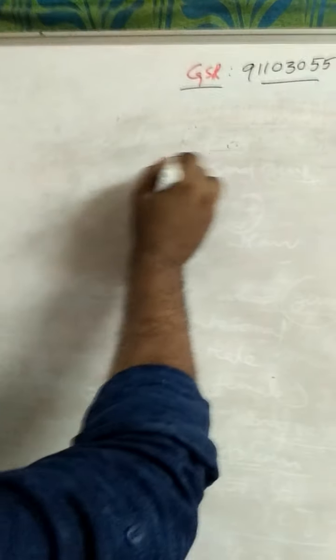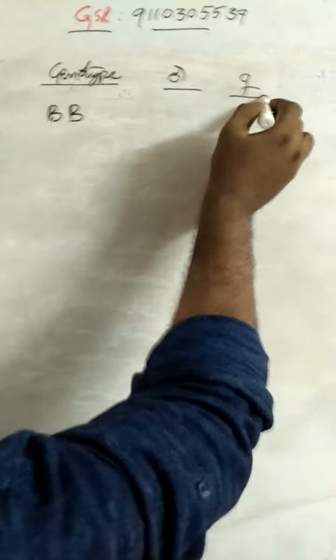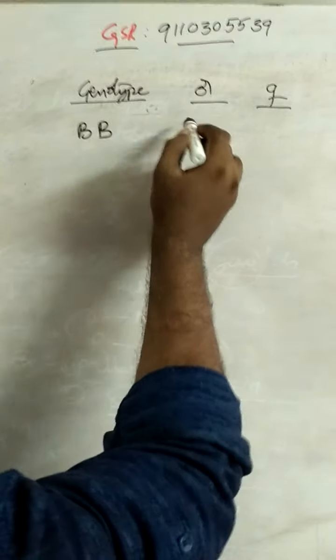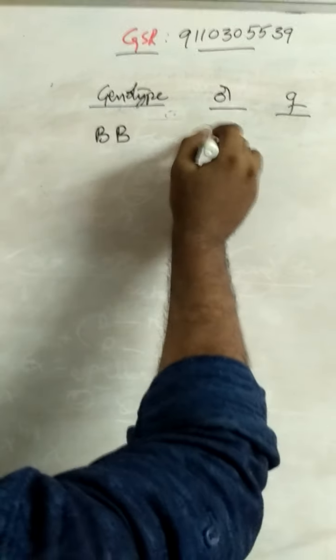For example, baldness, capital B. This is the genotype. Capital B, capital B, in males causes baldness.